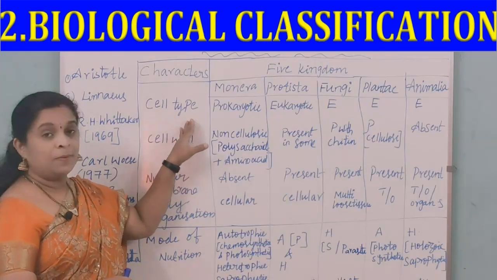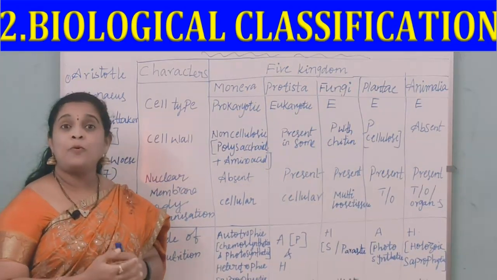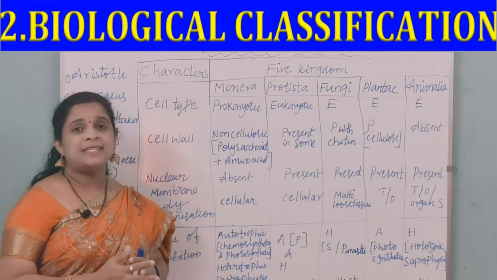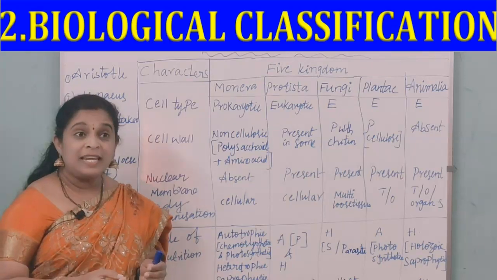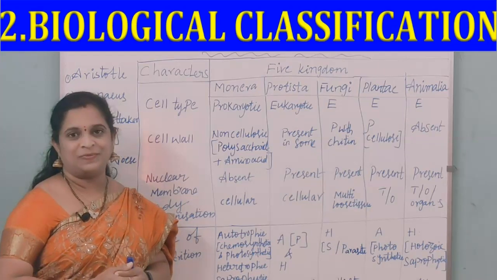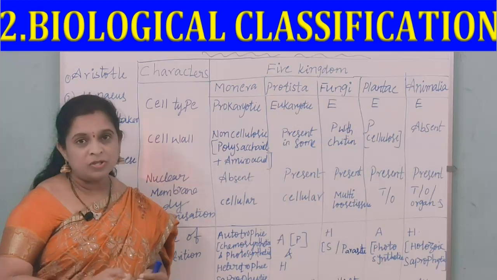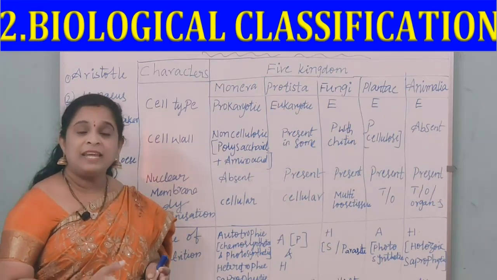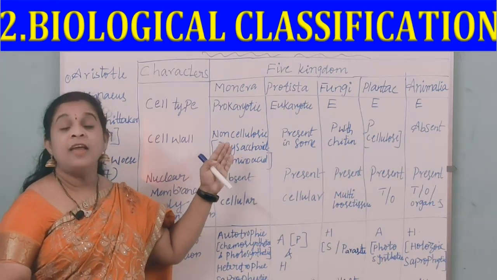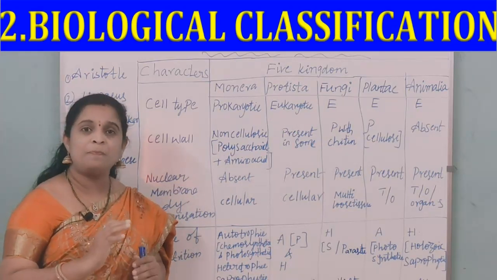First one is cell type. Monera is prokaryotic. So how can we explain a prokaryotic organism? It is an organism which does not have a nucleus, or you can say a membrane-bound nucleus is absent. Chromosomes are present, but they are not true chromosomes, or you can call them pseudo chromosomes. And in Monera, a few organisms contain plastids.